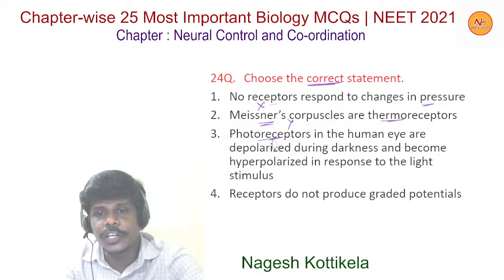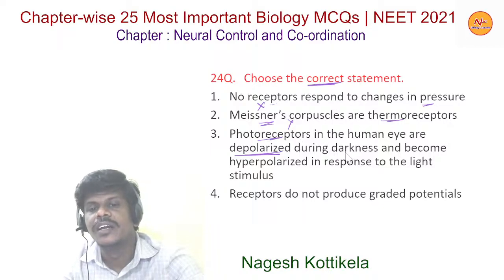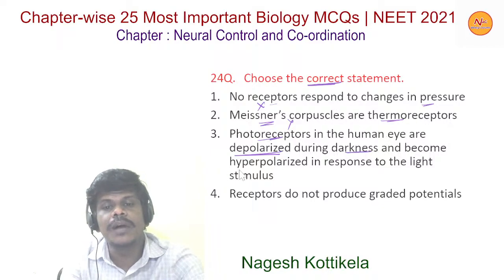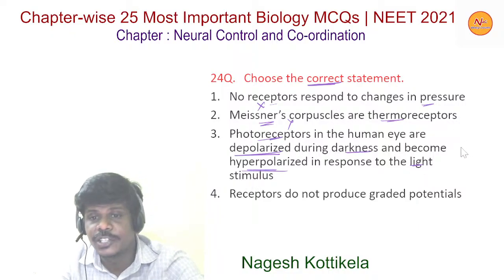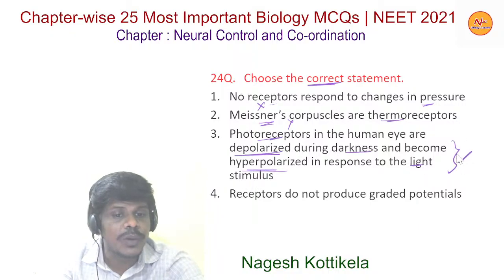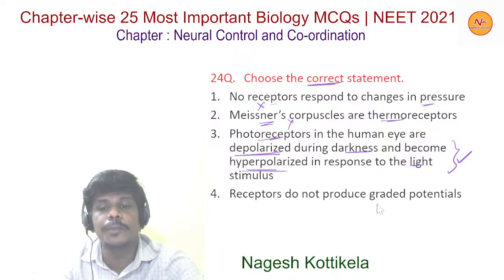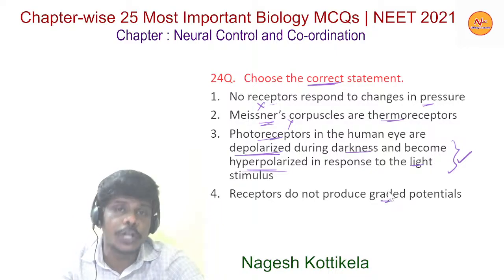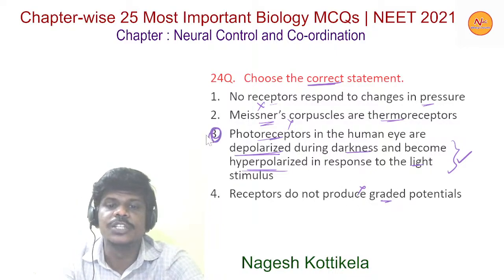Photoreceptors in the human eye are depolarized during darkness and become hyperpolarized in response to the light stimulus, and this one is right. The fourth statement, receptors do not produce graded potentials, is incorrect. Option 3 is the right one.